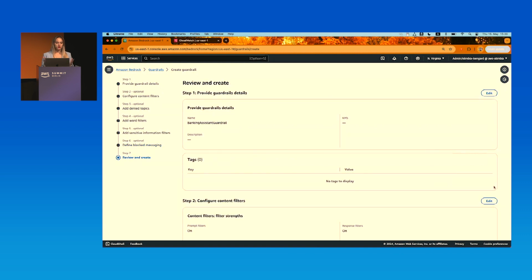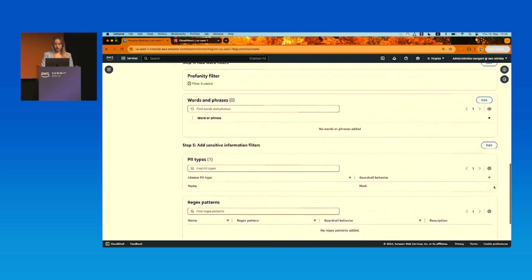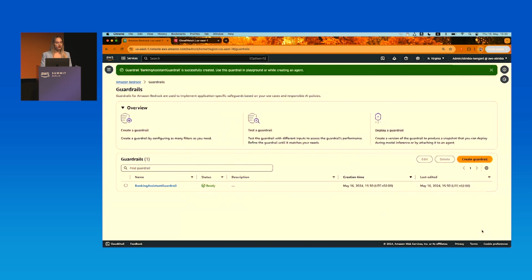Moving on, this is just a review page. Here we can edit our configurations. Looks good, so we just go and create the guardrail. So what we did so far, we created a guardrail by configuring different policies. Second thing we want to do, we want to test it.